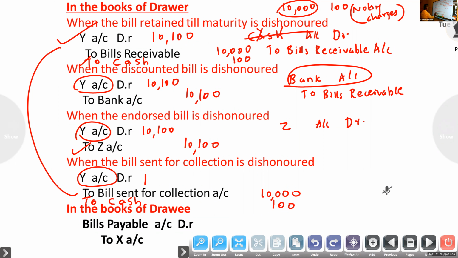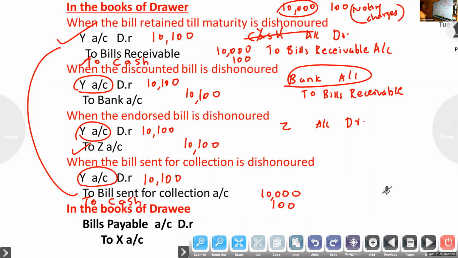Okay, so together I am teaching. If noting charge is also there, then what will we do? If I teach it separately, you will understand. Y accounted to bill sent for collection, to cash account. If it is a normal bill, retained till maturity, or a bill sent for collection, in that case only, if any noting charge is there, the drawer gives it, so we credit cash. In the other cases, no need, you can write the amount together.